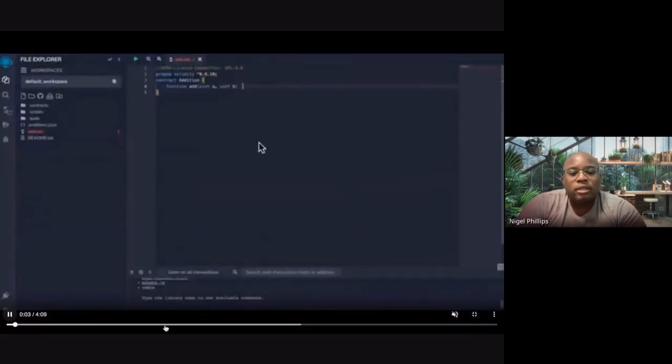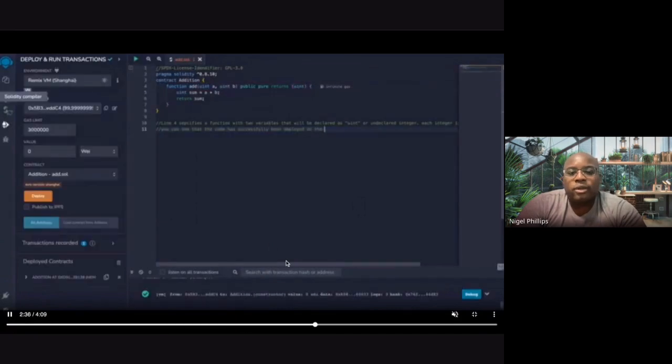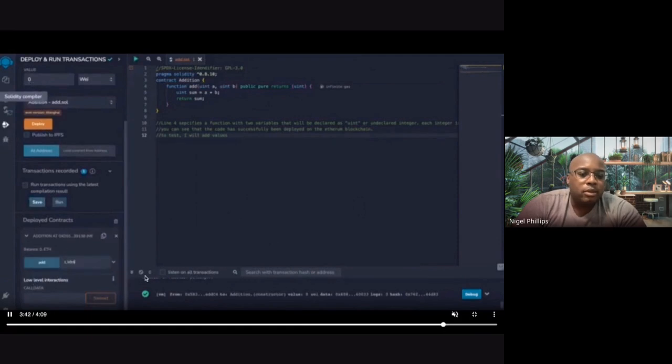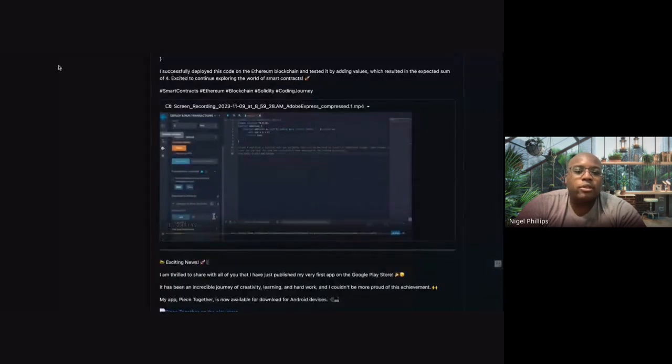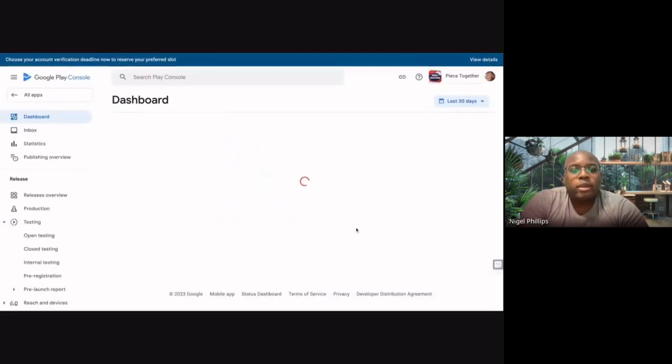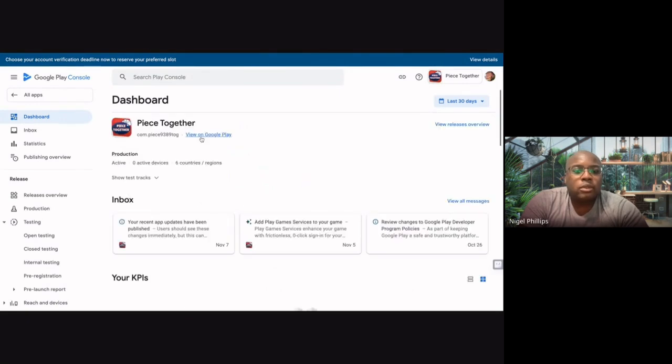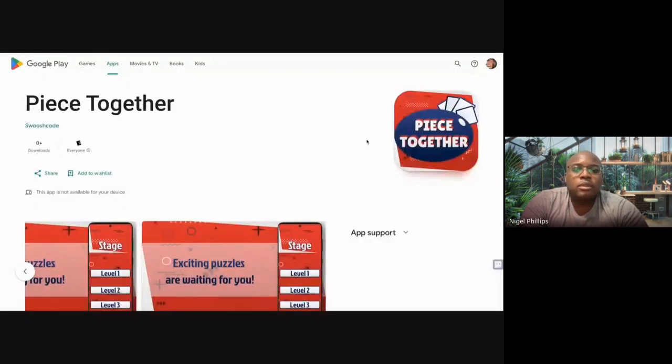It's on Solidity and it specifies a function with the variables that I'm going to declare and then publish it. That's a fun process. I can write out how many Ethereums are going to be in a transaction. See at the bottom, it represents it as a transaction. That's pretty cool. I published an app recently on the App Store. It's called Piece Together, and it's limited release only.